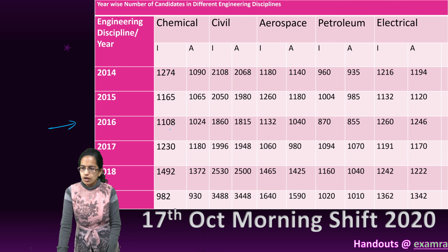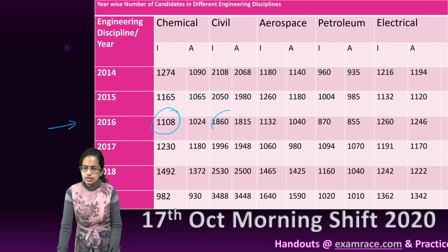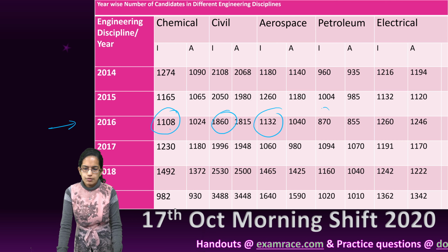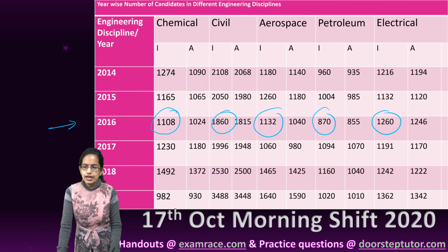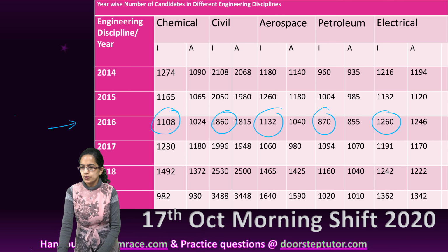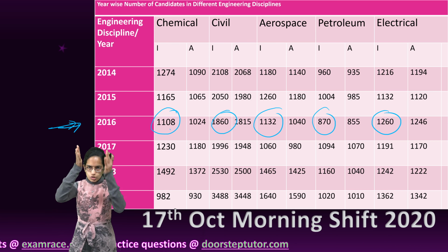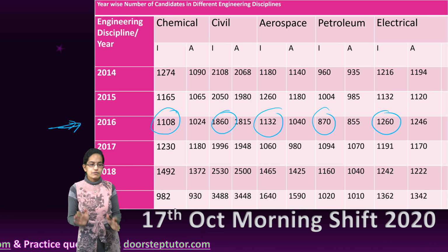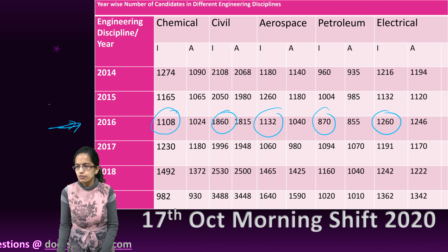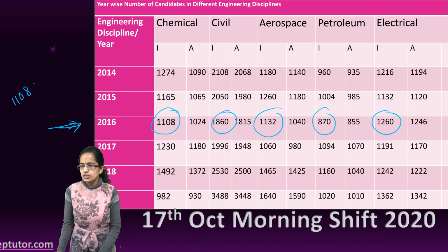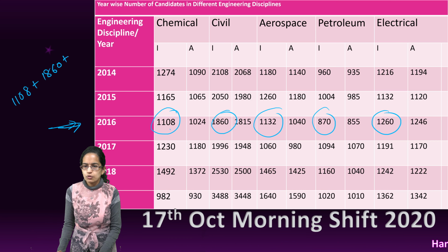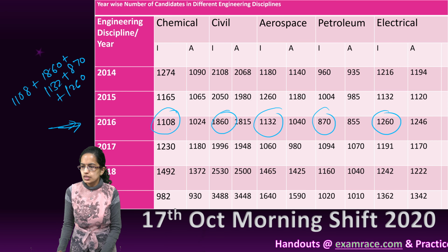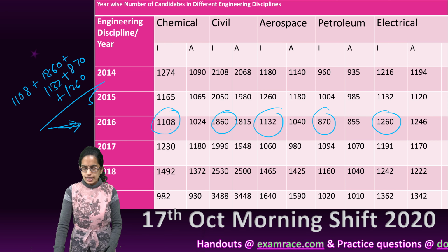So I add up all these values and divide by 5. It's across the disciplines for the year, so be very careful while solving this type of question. So I do 1108 plus 1860 plus 1132 plus 870 plus 1260 divided by 5.